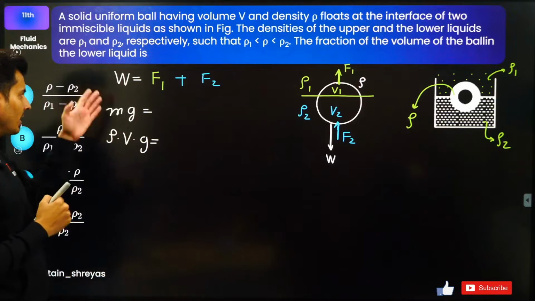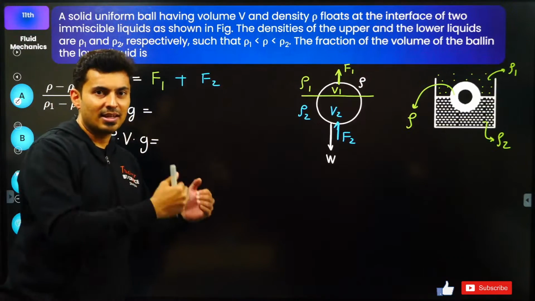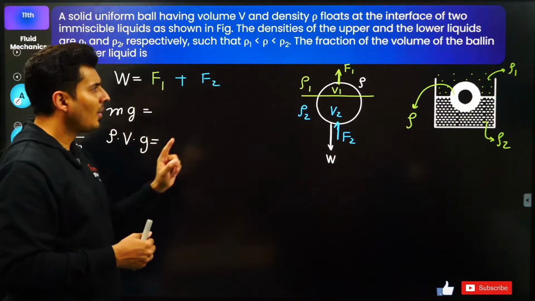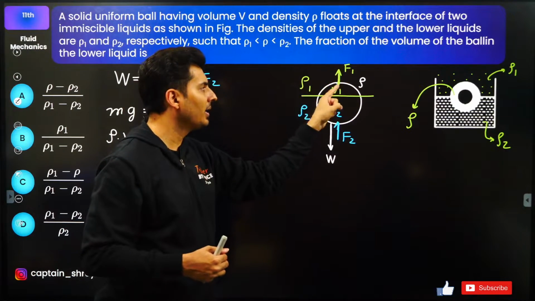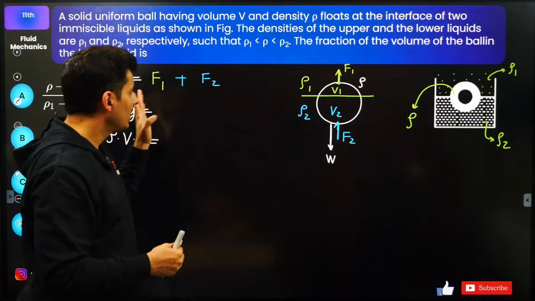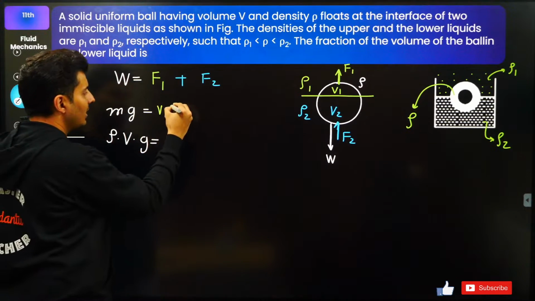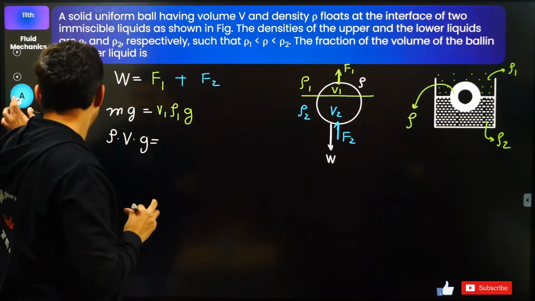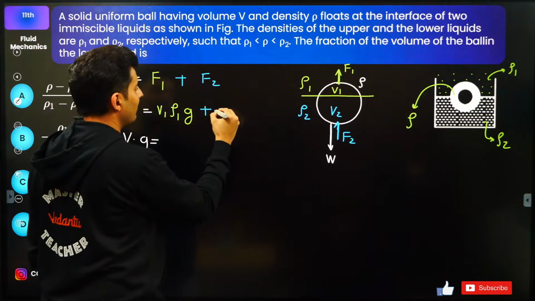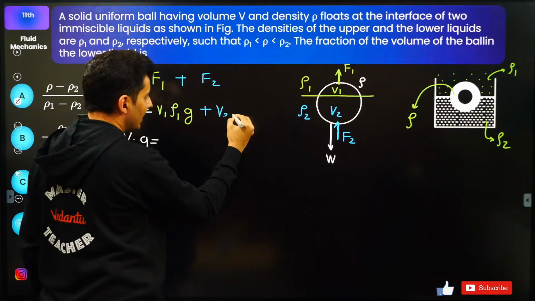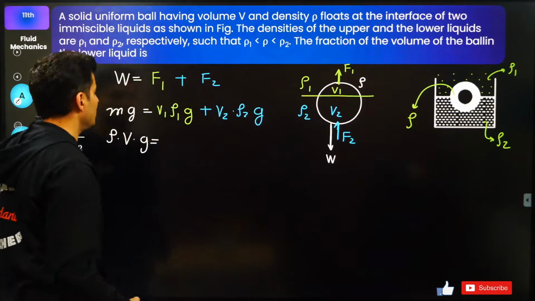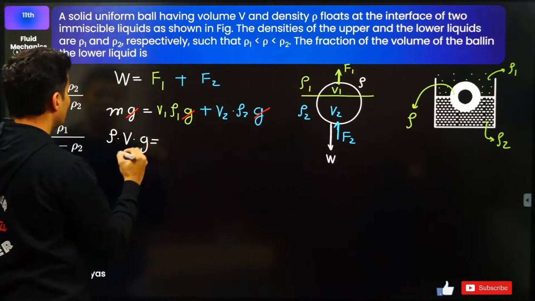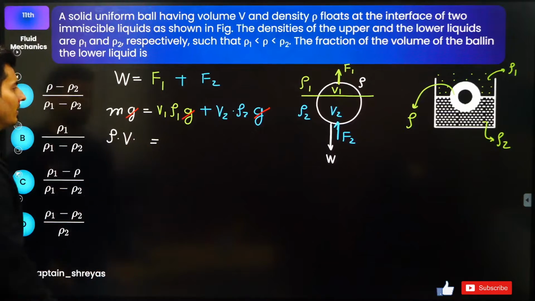So this is what it will become. So that's your LHS. Mass is density of the solid into the total volume. Next, what is F1? Buoyant force because of only that part which is immersed in that liquid number 1. That will be volume submerged in that, density of that liquid into G, right? So I'm just going to keep it there. Plus F2. F2 will be nothing but volume of the liquid submerged in that liquid, density of that liquid into G. Great. Now I can clearly see G cancels from everywhere. So I don't even have to write this G over here.